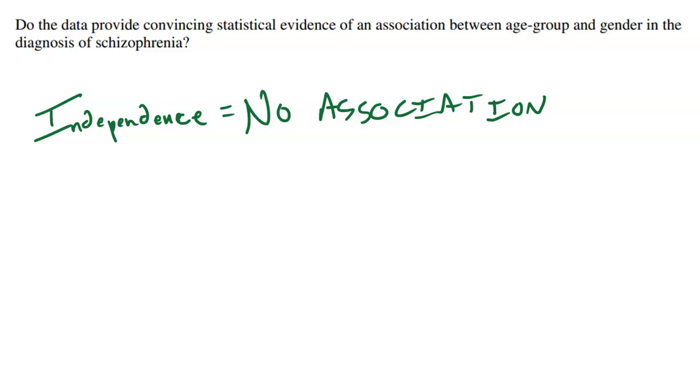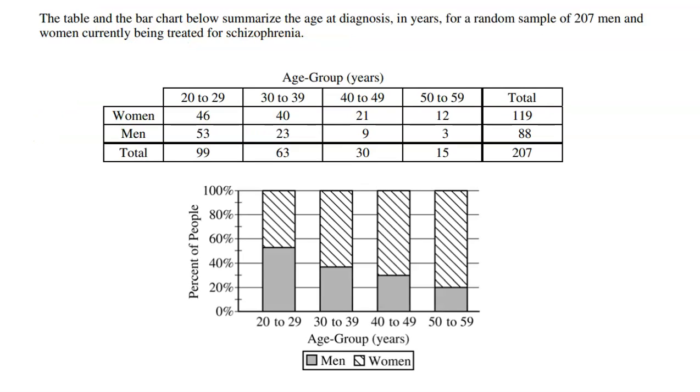It does want us to provide convincing statistical evidence, but we can kind of answer this question based solely on looking at the data. If we look at the data, we should pretty easily see that there is an association in our data. We clearly see that in the older age groups, you're more likely to be a woman.